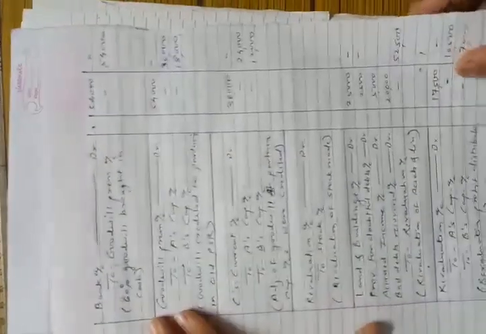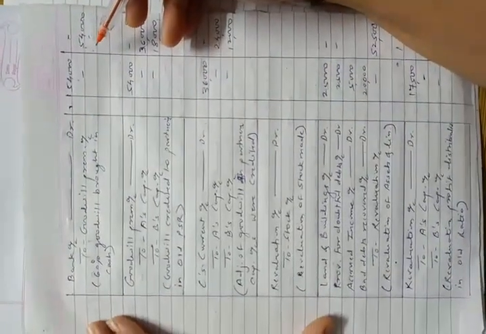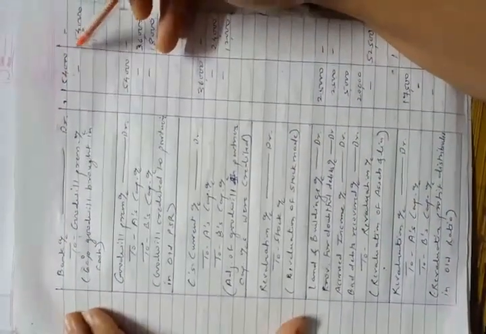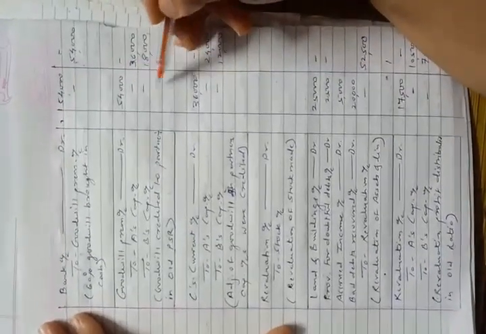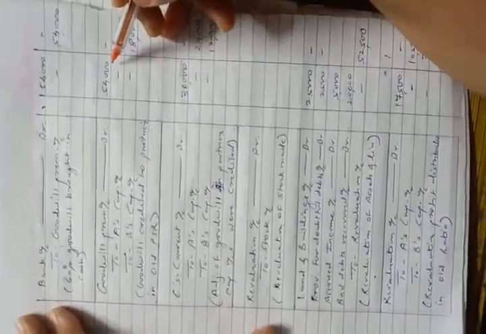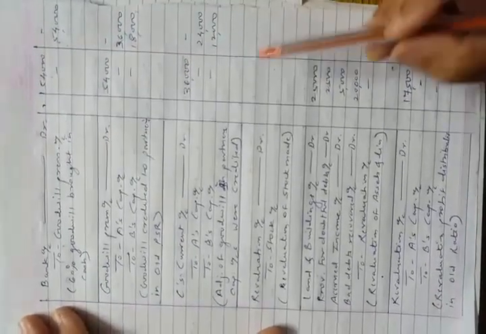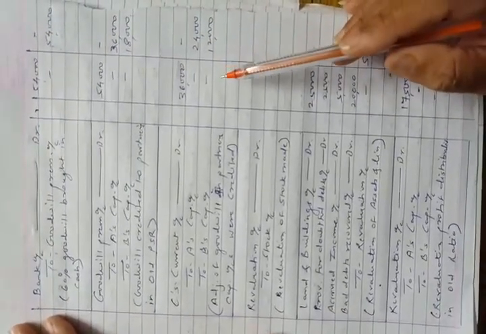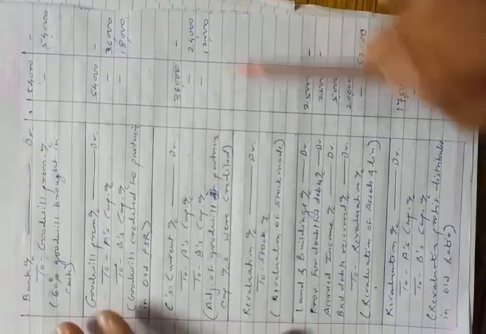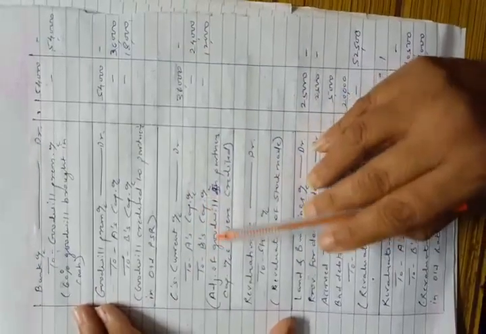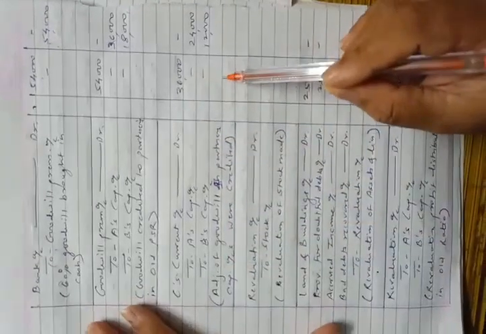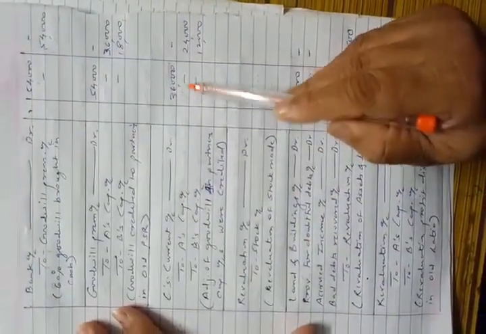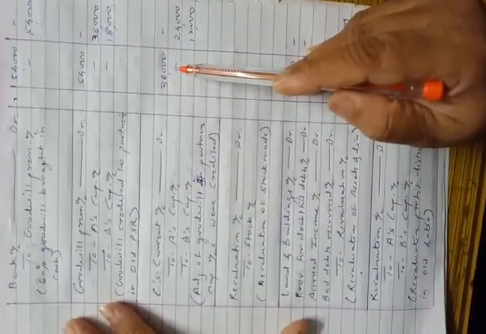Then next entry is of existing goodwill written off, which is given as 5,000 in the balance sheet. Then this entry is of advertisement suspense account transferred to partners capital account, which is deferred revenue expenditure, in their old ratio. Then the next entry, 60% goodwill brought in by Mr. C. So bank account debit to goodwill premium 54,000, 60% of C's share of goodwill.